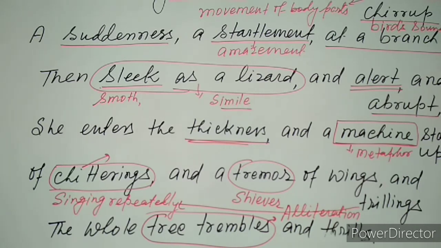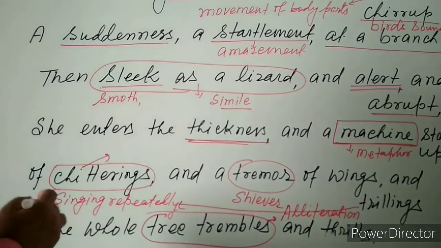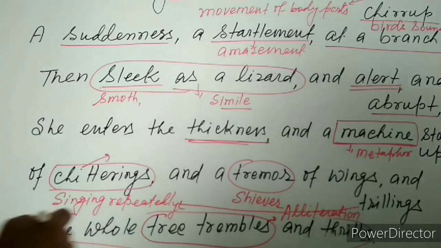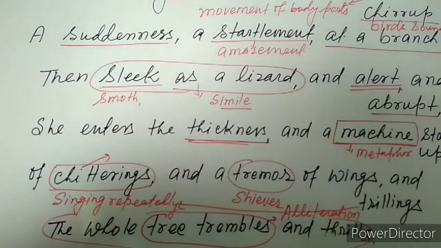So the tree appears like a machine as it starts shaking and thrilling there. In this way we find that the whole tree trembles. Here you will find that it is like a personification also.